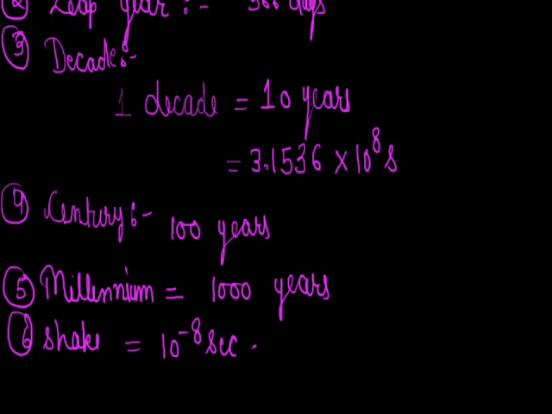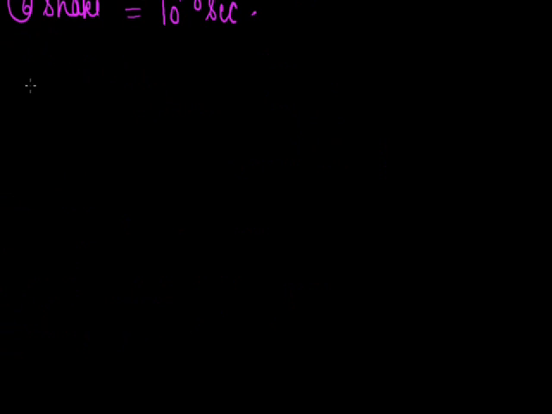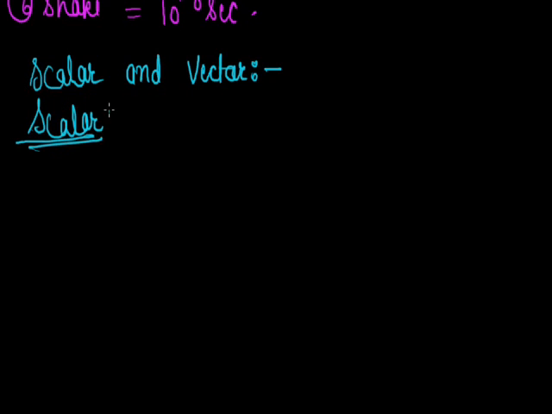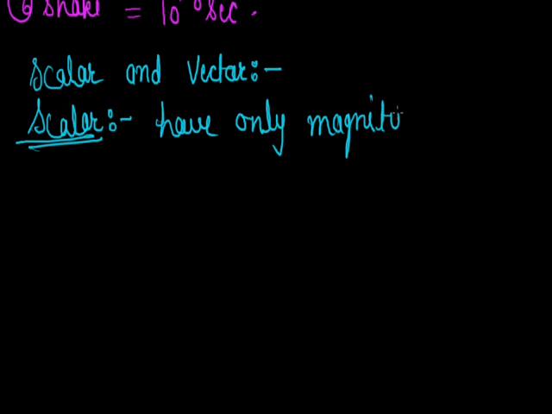Now, our next heading is scalar and vector. So, scalar and vector. First, scalar. Scalars are those quantities that have only magnitude. They need no direction. Suppose mass. If I ask you what is your mass, then your answer will be in kilogram. It may be 30, 40 or 50 kilogram.